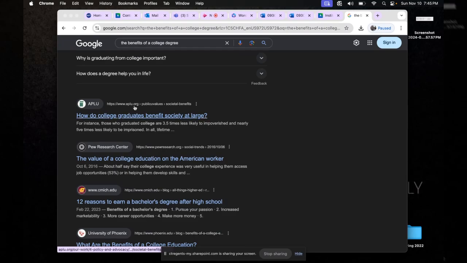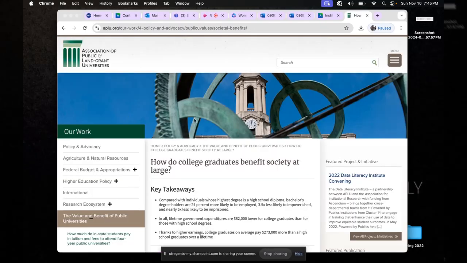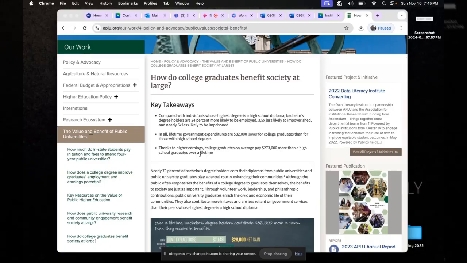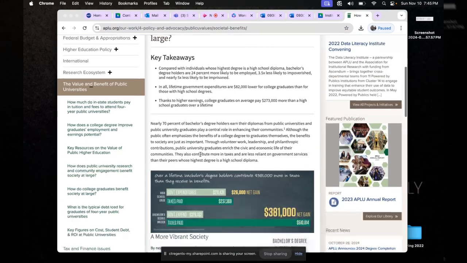All right, so this is how I first go about it. .org comes up immediately, so I am going to click on this. Okay, how do college graduates benefit society at large? Association of Public and Land Grant Universities. So we know this is like a legitimate website. So I want you guys to know I don't just sit here and read a whole article.